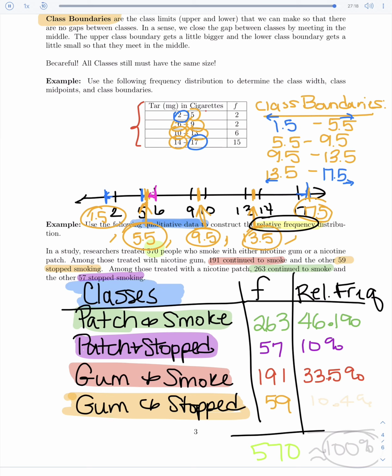And last but not least, I'd be taking my 59 and dividing by the 570, which is 0.104, and that'll turn into 10.4%. Again, what should all of my percentages add up to about? They should add up to about 100%, and that means you didn't make any miscalculations. It doesn't have to be perfect, but it should be really close to 100%.